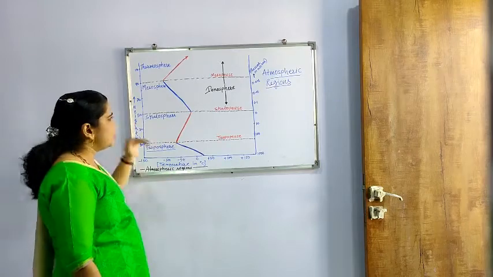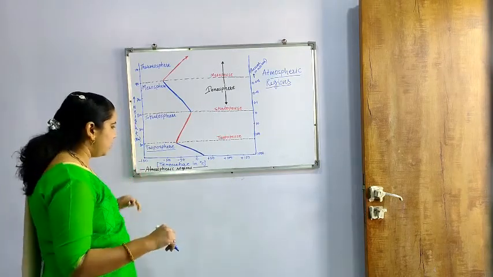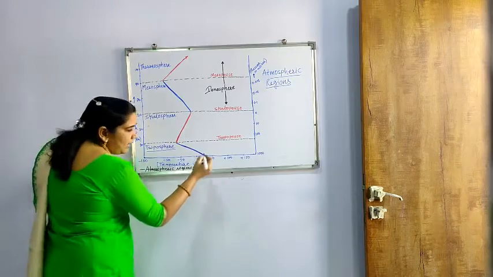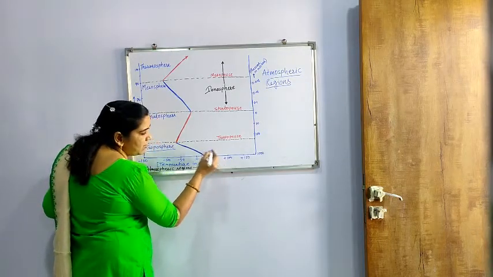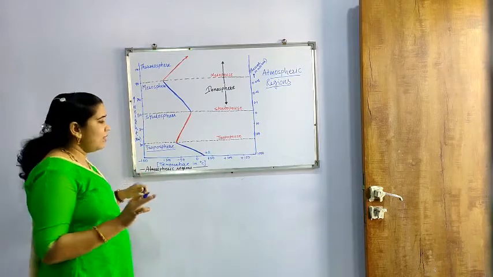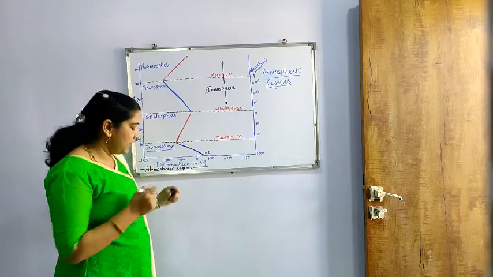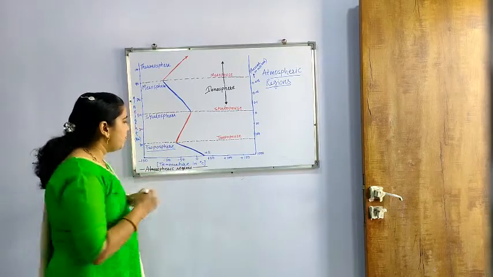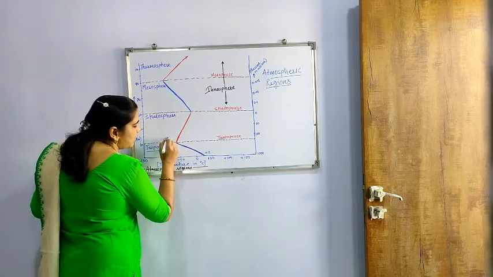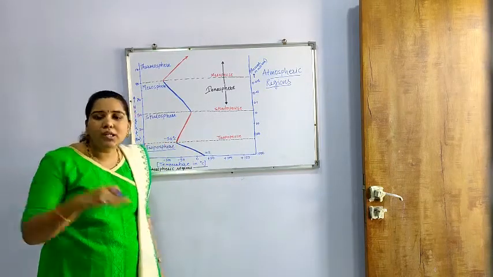Now the next portion which we have to see is the stratosphere. For the temperature range, here there is a room temperature which is considered as 15 degrees Celsius. Minimum room temperature is there. Actually there is an increase in temperature, but the minimum is 15 degrees Celsius. So there is a change of temperature from 15 to minus 56 degrees Celsius. Means at first there is a decrease in temperature.